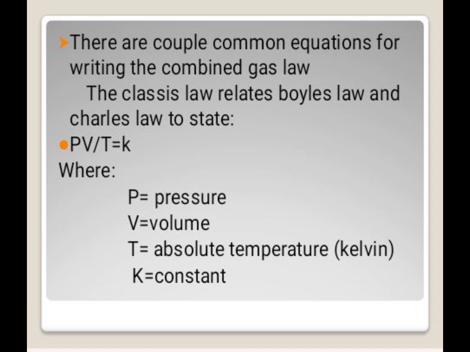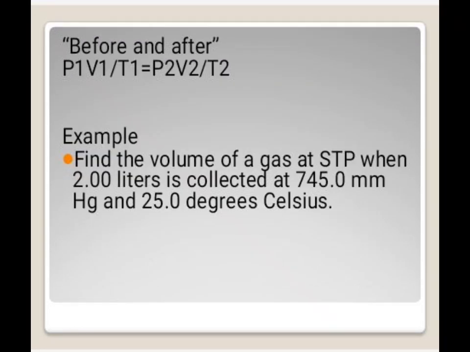The Clausius law relates Boyle's law and Charles' law to state that PV divided by T is equal to K, wherein P is pressure, V is volume, T is absolute temperature, or we're going to put it in Kelvin, and K is the constant. So the next formula is the before and after, which is expressed as P1 times V1 divided by T1 is equal to P2 times V2 divided by T2. So we have here the example.